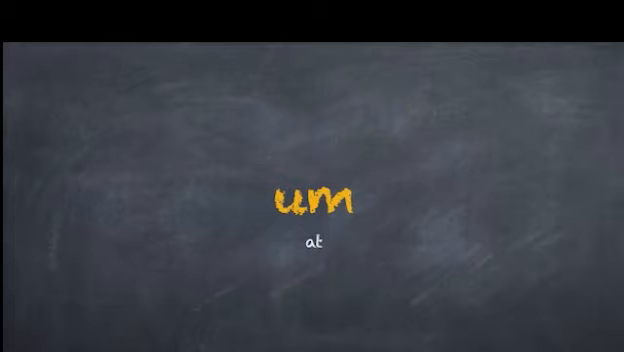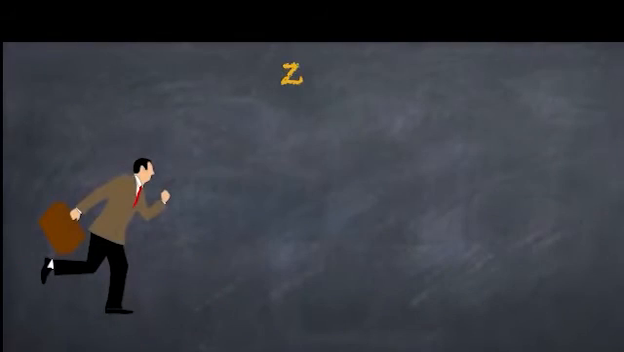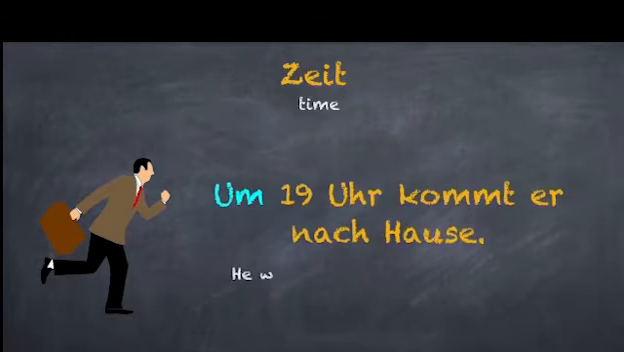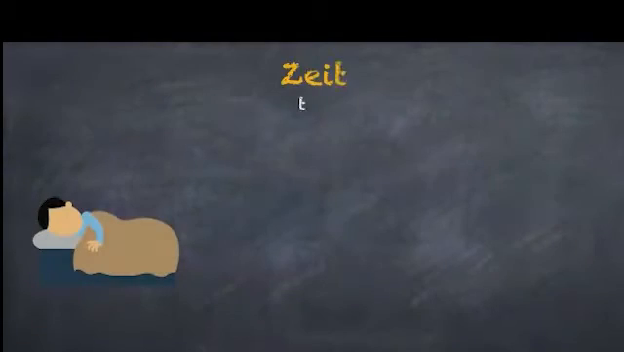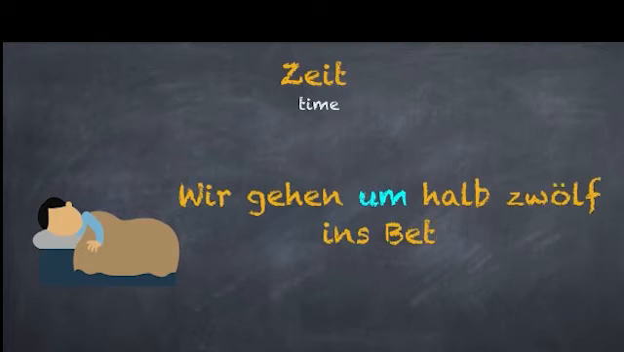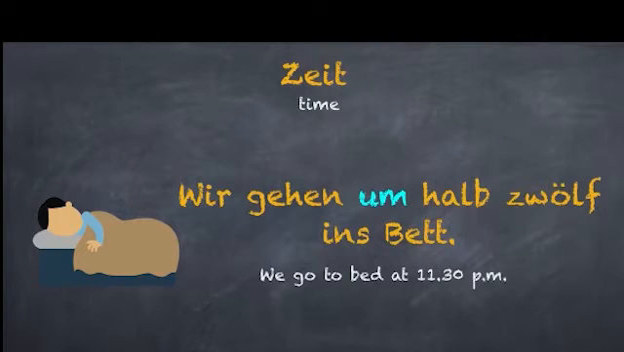The first preposition is um. Um is an Akkusativpräposition. That means that the object that it will take will be in the accusative case. You can watch our video on accusative prepositions if you want to revise them. The link is given below in the description. Now let's move on to the first example. Um is used when you are mentioning time.